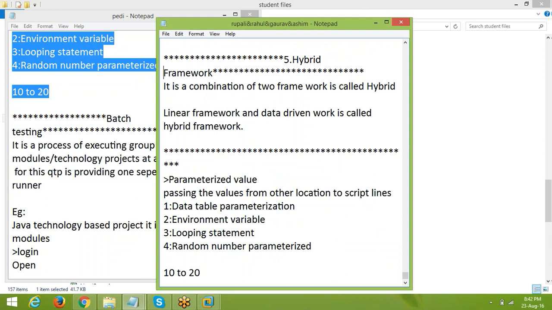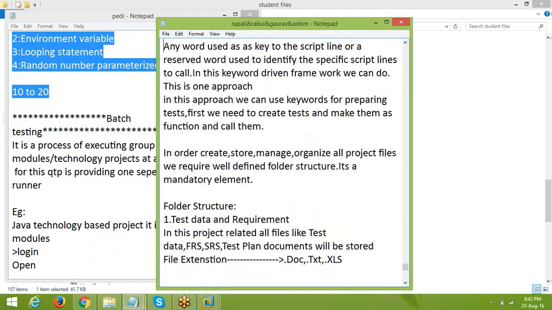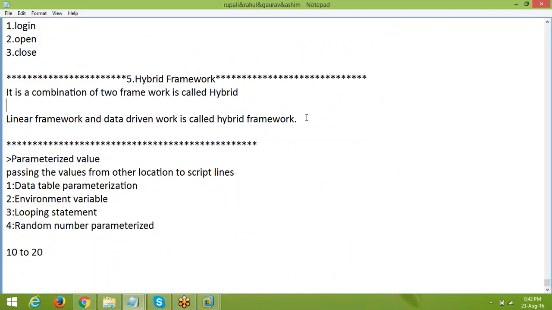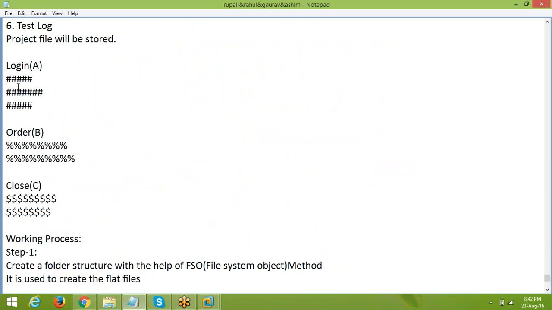Okay, so keyword driven framework. Observe: any word used as a key to the script line, or a reserved word used to identify. For example, here we are writing some script. For that total script, I am giving one special keyword. By using that keyword, we can call that script, right?